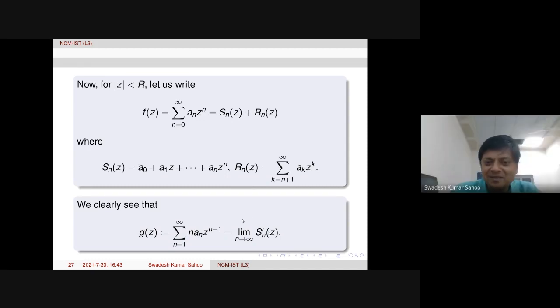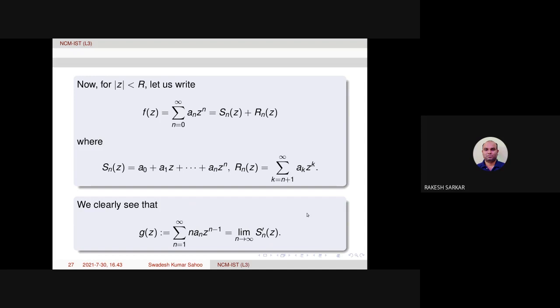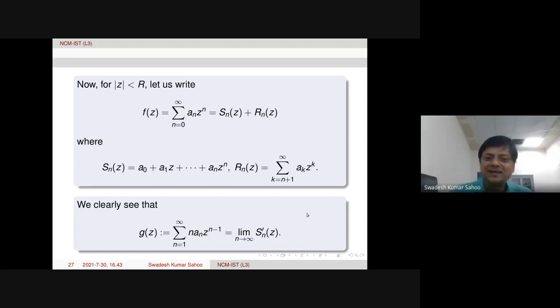The limiting value, the limit of this, I am denoting by G z. After taking the limit, I am denoting it by G z. That is the reason G z has to be f prime z, because f is in terms of an infinite series, so G has to be an infinite series. So the infinite series I am denoting by G z. Okay, good.